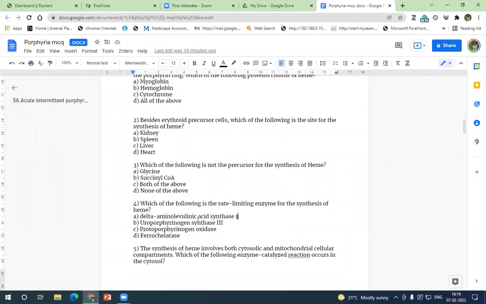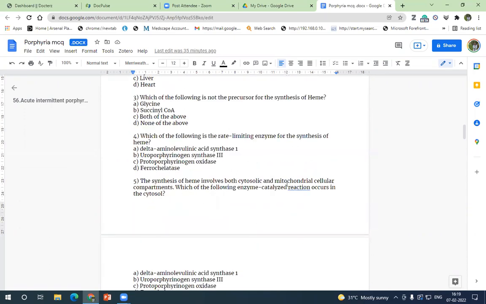This rate limiting enzyme can have a promoter and an inhibitor. For example, if more heme is produced, the heme itself will come back and inhibit delta aminolevulinic acid synthase 1. So that's how this pathway is inhibited. If the intracellular heme is less or if there is anemia, this pathway is stimulated, so there will be more stimulation of this pathway. That's how ALA synthase 1 acts as a rate limiting enzyme. The synthesis of heme involves both cytoplasmic and mitochondrial cellular components. Which of the following enzymes occurs in the cytoplasm?